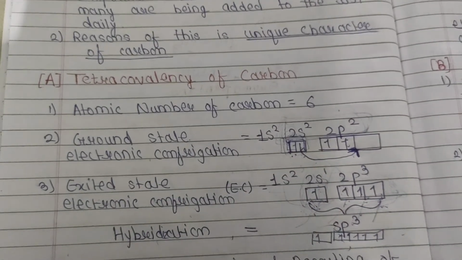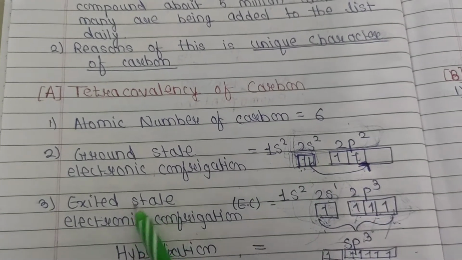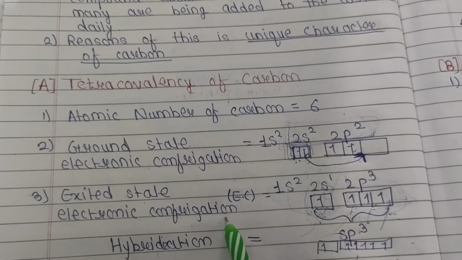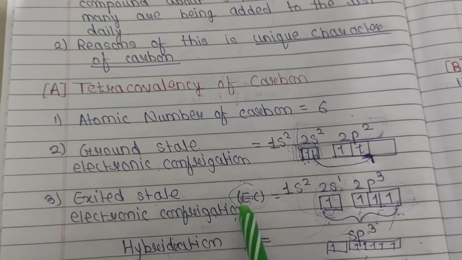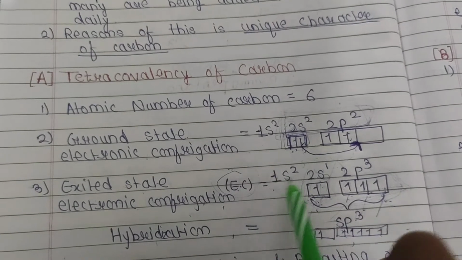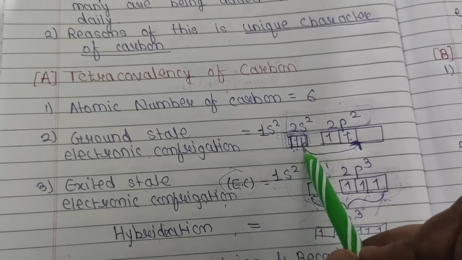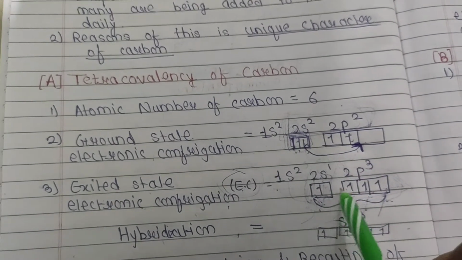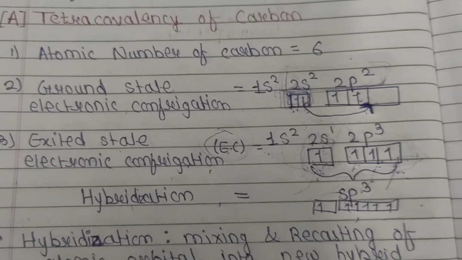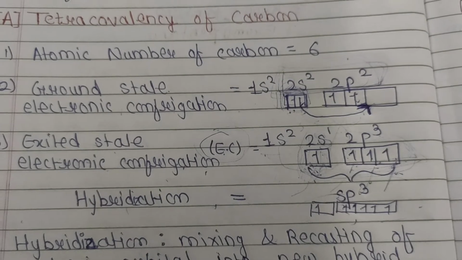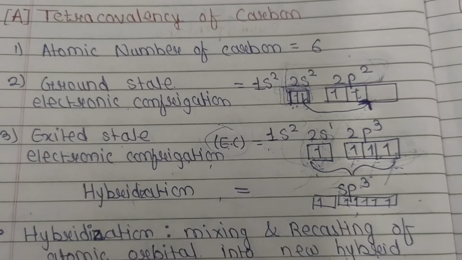In the excited state, one electron which is paired will go into the 2p orbital. The excited state electronic configuration, in short EC, is 1s2 2s1 2p3. What happened here is that the one who was paired is going into 2p, so that single electron is not paired. Now in this condition, in the excited state, the electrons are unpaired, so hybridization will take place. What is hybridization? Let's talk about this.